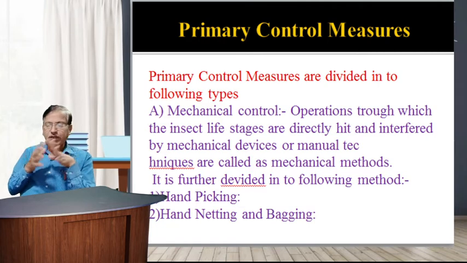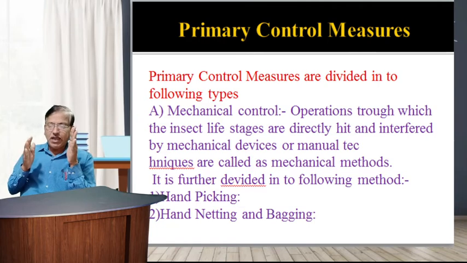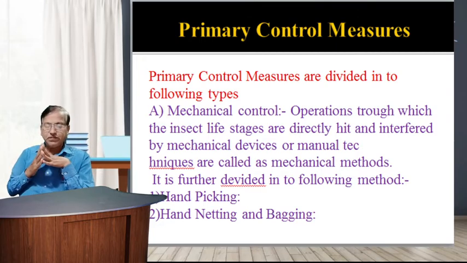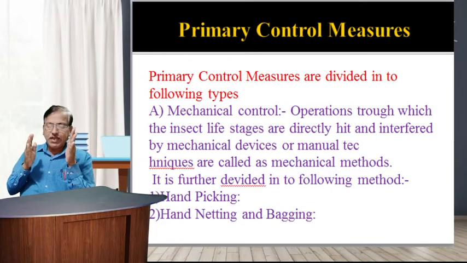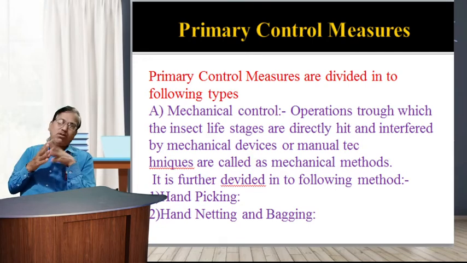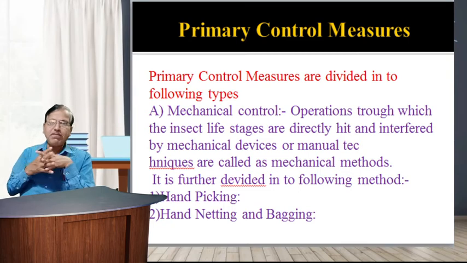It is quite effective in a small affected area and where labor is available at a cheaper rate. It is the most assured way of destroying the eggs, larvae, pupae, and adults, and helps in suppressing the pest population in the initial stage of pest development. So this is the hand picking method.